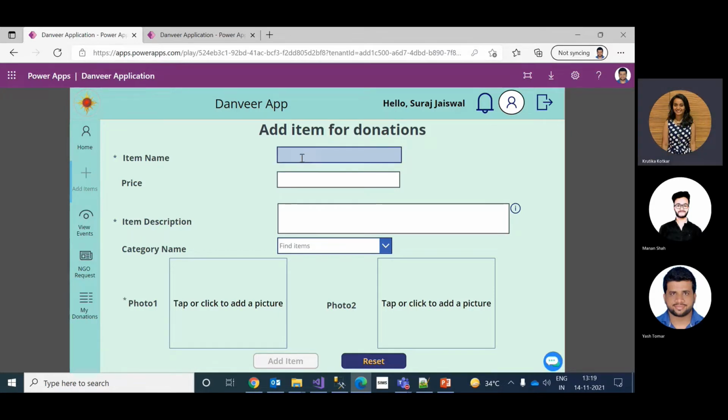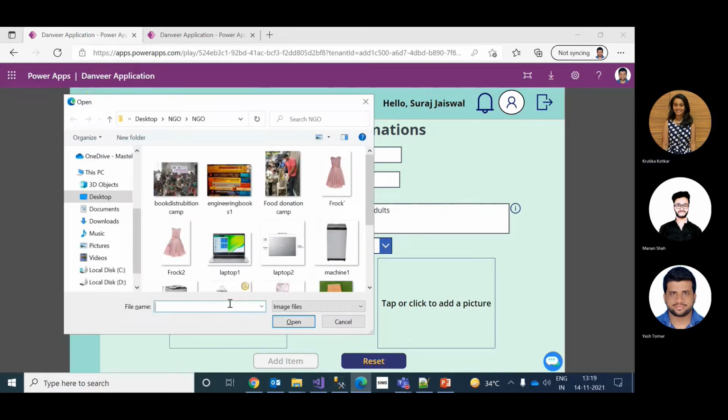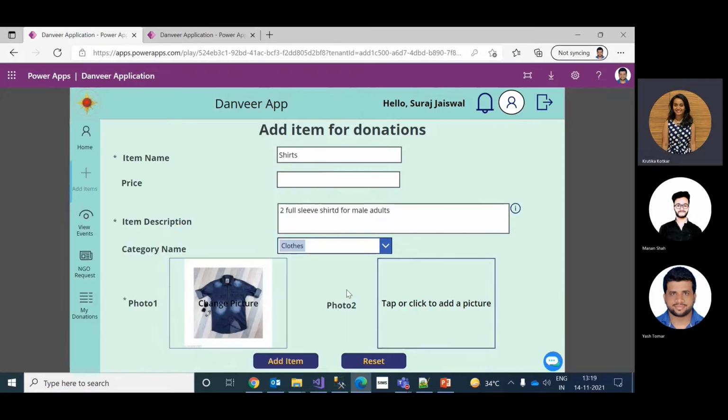We've now logged in here as a donor. Login is made based on the user ID, and the appropriate account is opened. Now, the donor wants to donate certain items that the NGO can consume if they require. So the donor is donating a shirt and adding a description. Based on that description, using AI Builder, it predicts the category, what kind of category the item is of. So you can see the clothes category has been populated, and we'll add relevant pictures to it.